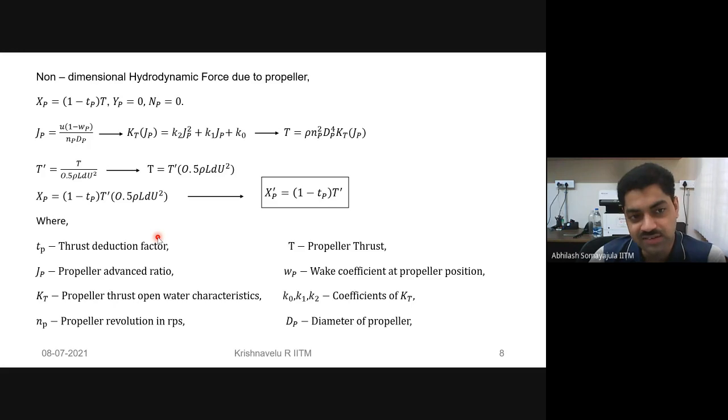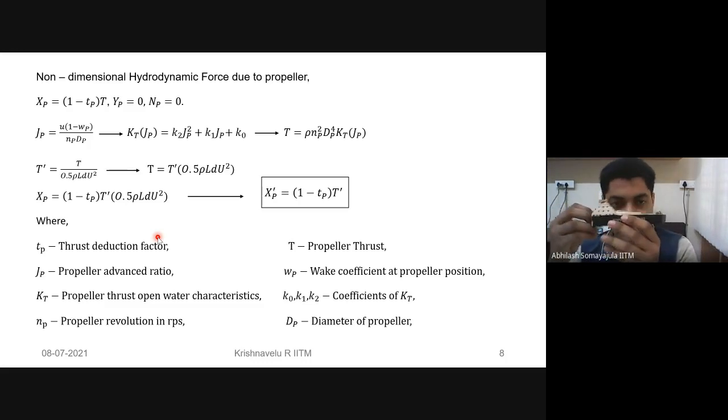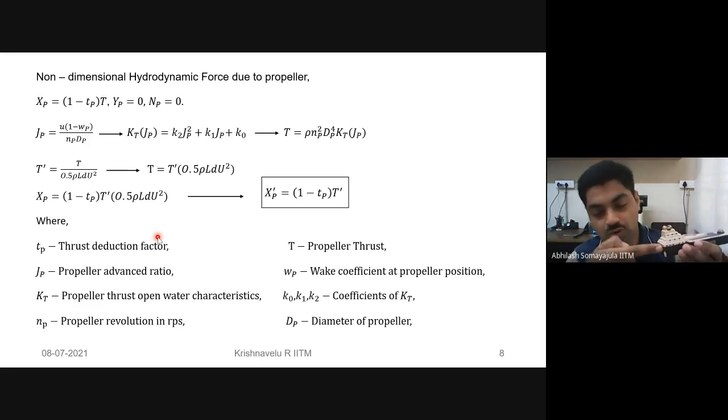But the other part, the thrust deduction factor, comes into account because now I have a propeller operating behind the hull. What is it doing? It's kind of like acting as a suction disc, right? As if I put a vacuum cleaner there and I'm trying to pull the fluid out. So what is it doing? It is accelerating the flow which is close to the hull in front of the propeller. Is that making sense? Yes, sir.